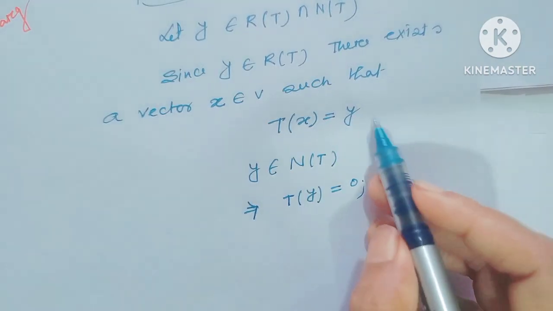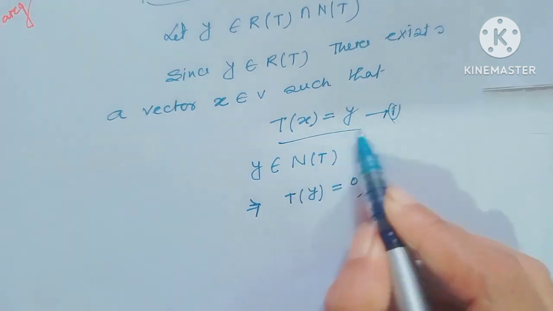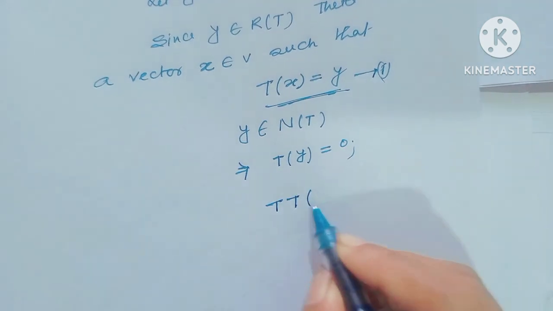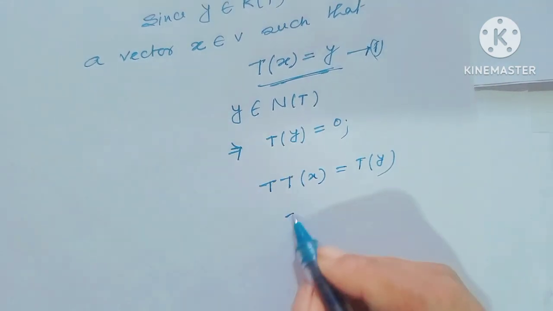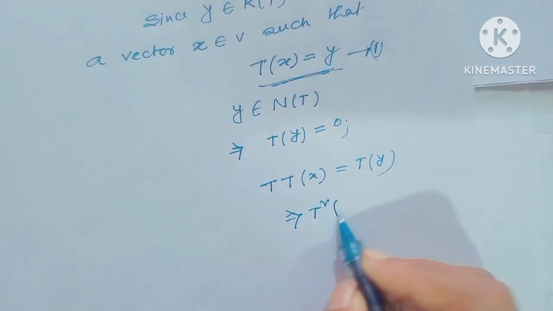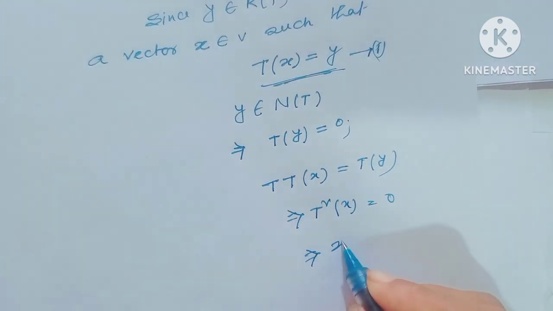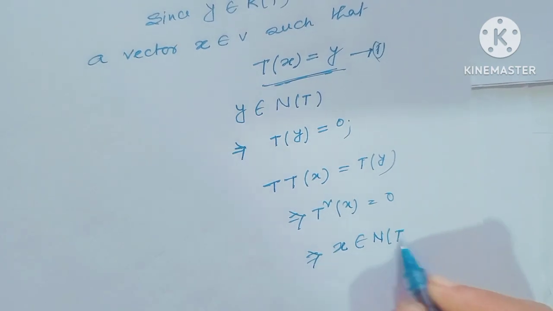Now apply T on both sides again: T of x equals y, so T of y equals T square x equals 0, which implies x belongs to null space of T square.